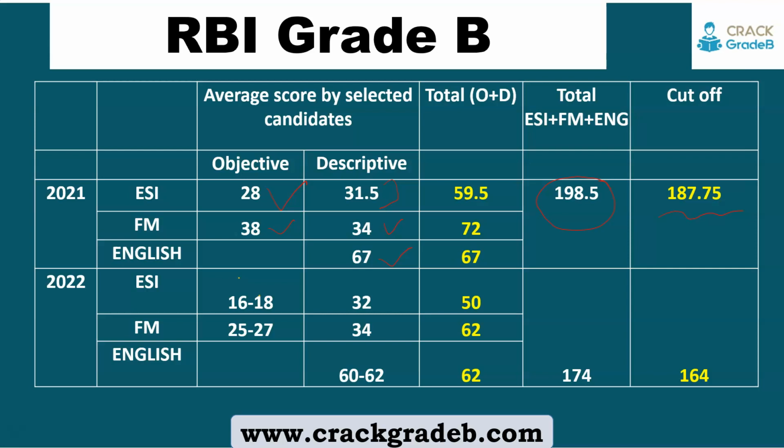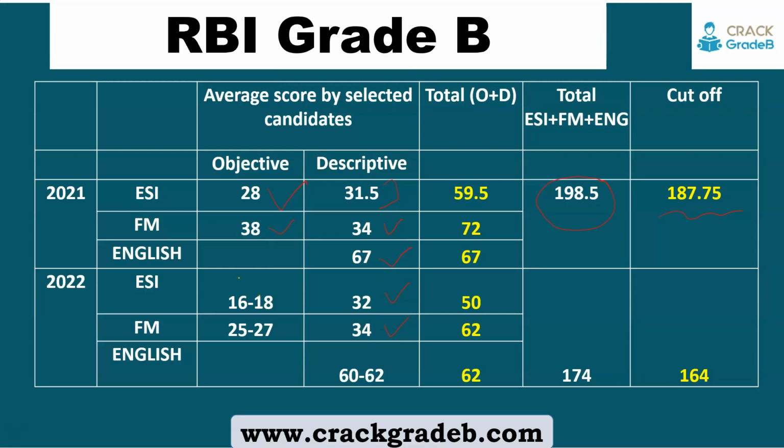But this year, as you know, the ESI paper was difficult, so the average score will be approximately 16 to 18 this year. Maximum it can go up to the higher side, if we talk about the higher side, up to 20, but that is difficult, that 20 will be the average score. Descriptive we can consider the same as the last year if we consider the marking system as compared to the